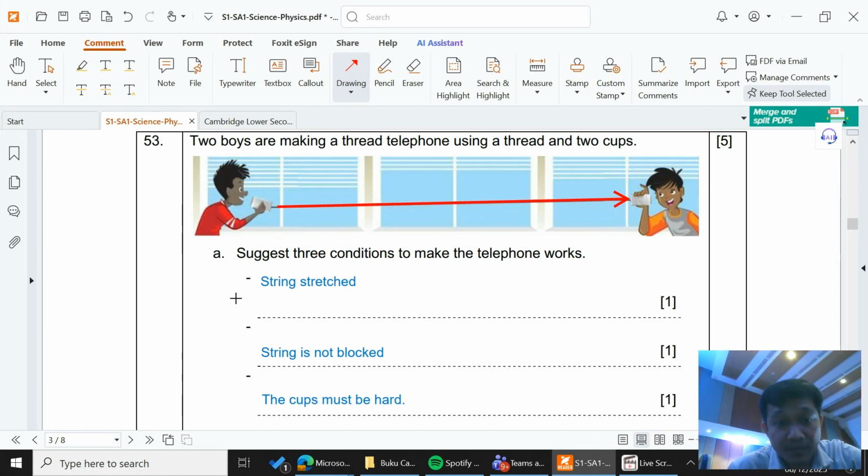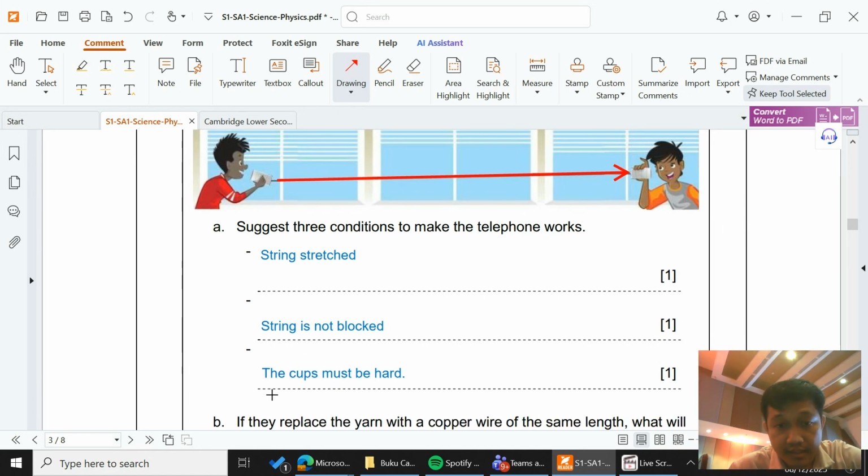First of all, the string needs to be stretched. Remember the experiment: when you don't stretch the string, it doesn't work. And then the string is not blocked. Remember, if you just touch the string, the sound cannot travel because it is blocked. And the cups must be hard, because the sound already traveled through the hard string, so it needs to arrive at a hard cup.